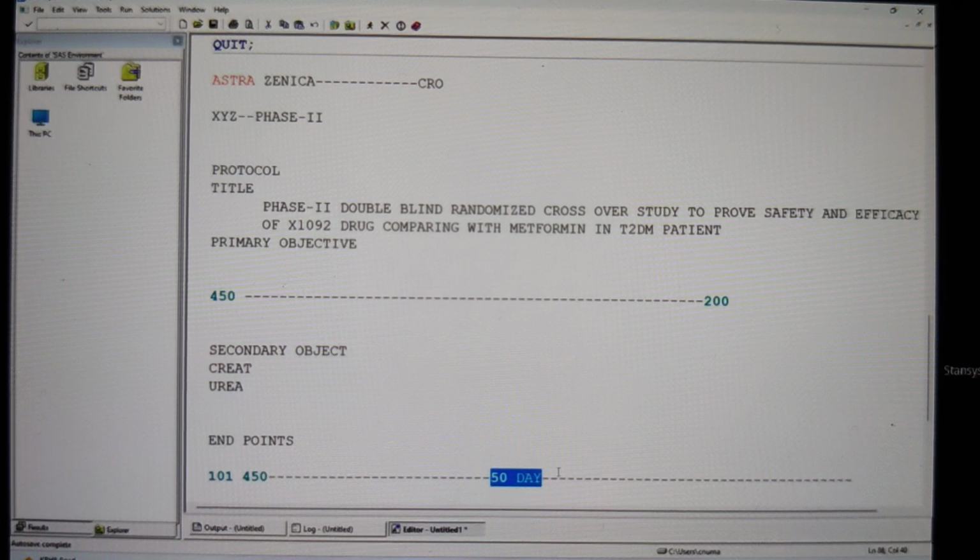So we are going to set some endpoints, and you should tell what are the endpoints that we are asking for. Those endpoints, again, you can find in the protocol. So what are the primary endpoints, what are the secondary endpoints, and then we are going to have the study design.